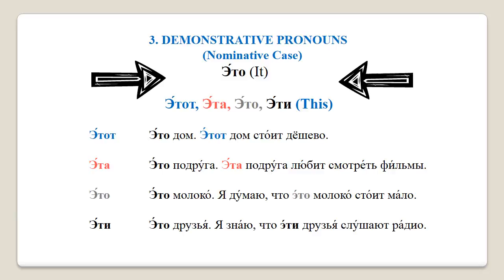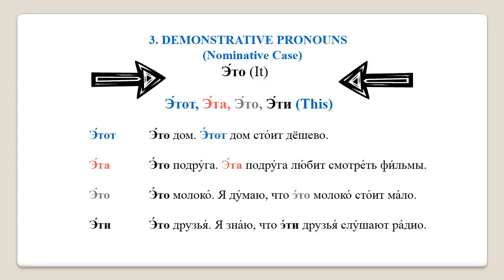Now, let's go through these demonstrative pronouns together. Masculine this is этот. Feminine this is эта. Neuter this is это. And plural these is эти. Now let's see how we can use these in a sentence. I will read each example out first and then translate it.